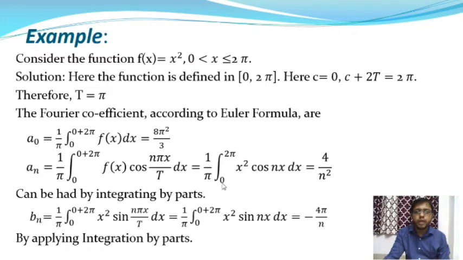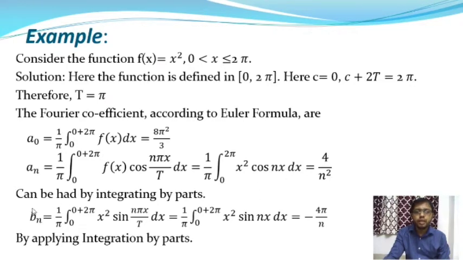So 1 by pi into integration over 0 to 2 pi of x square into cos nx into dx. Now applying the by parts method, where x square is the first function and cos nx is the second function, we will get the value of this integration, where the upper limit is 2 pi and lower limit is 0, and after simplifying we will get the value of an, and it will be 4 by n square.